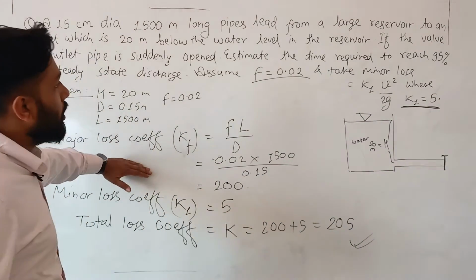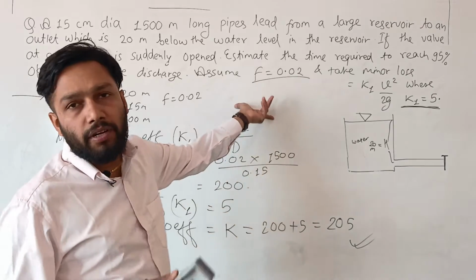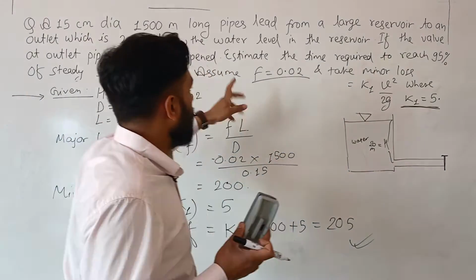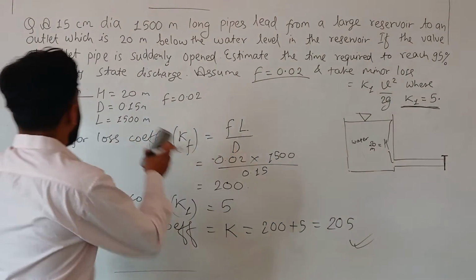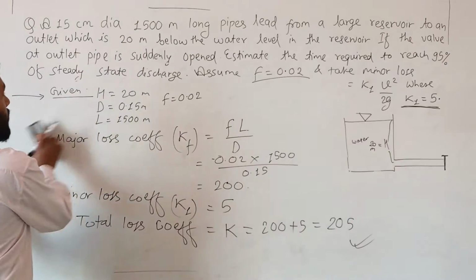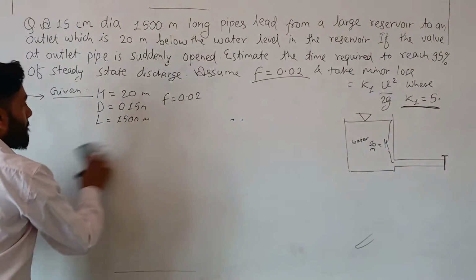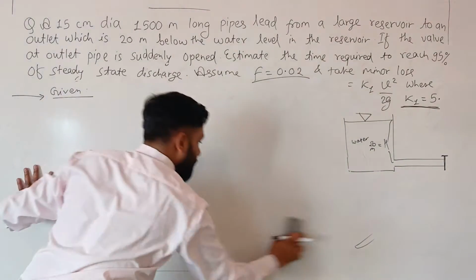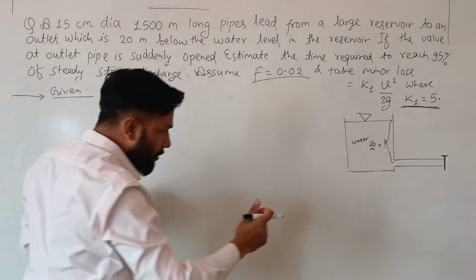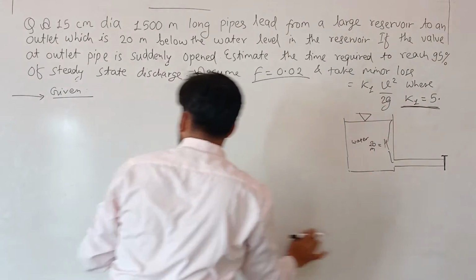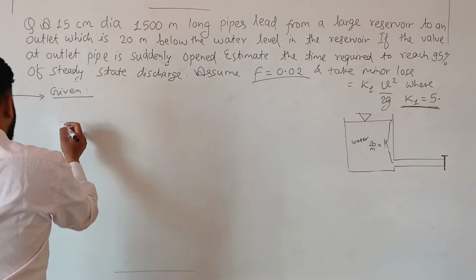Now let's go to find out the time required to reach 95% of steady state discharge. For this I am going to erase this. To find the time required to reach steady state discharge, we must find the steady velocity.